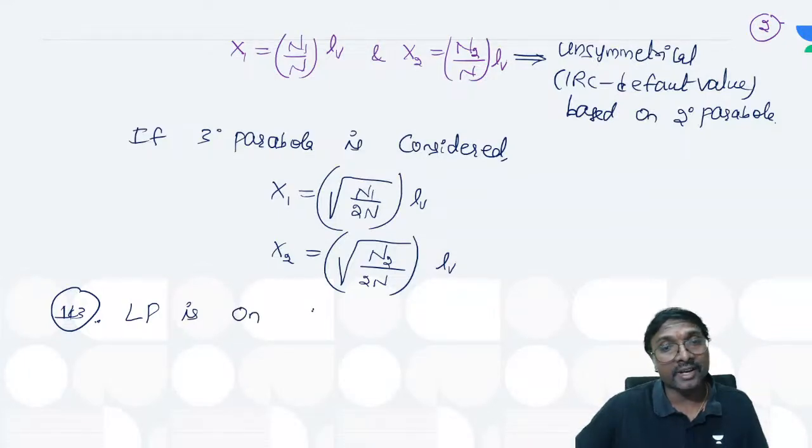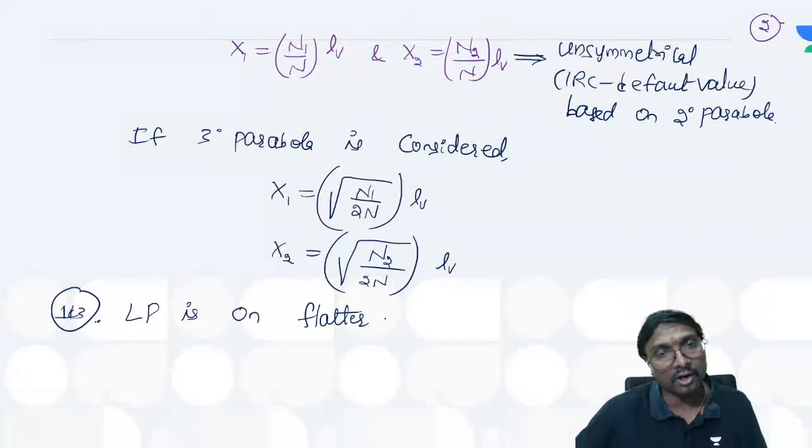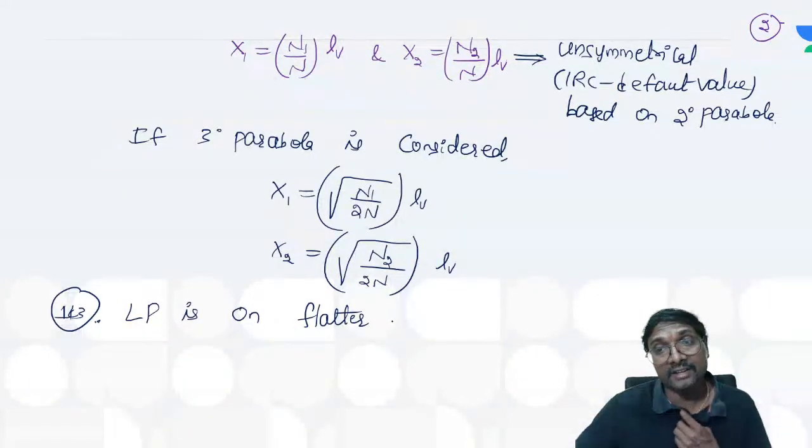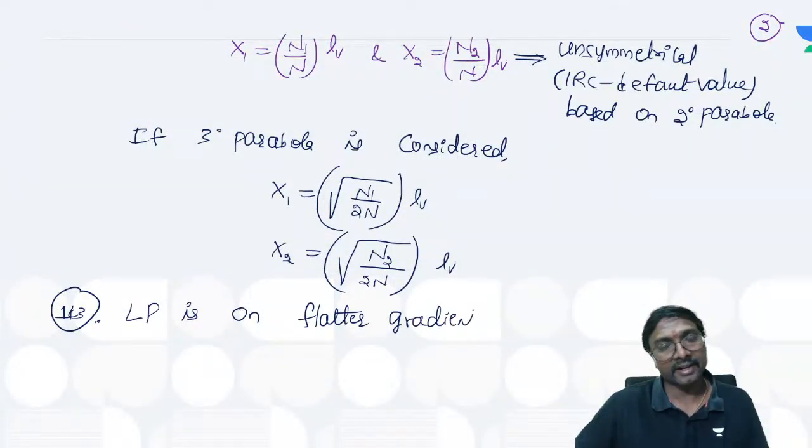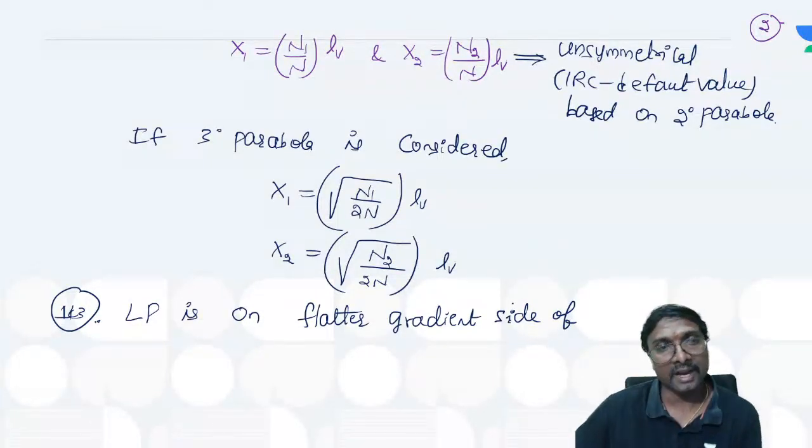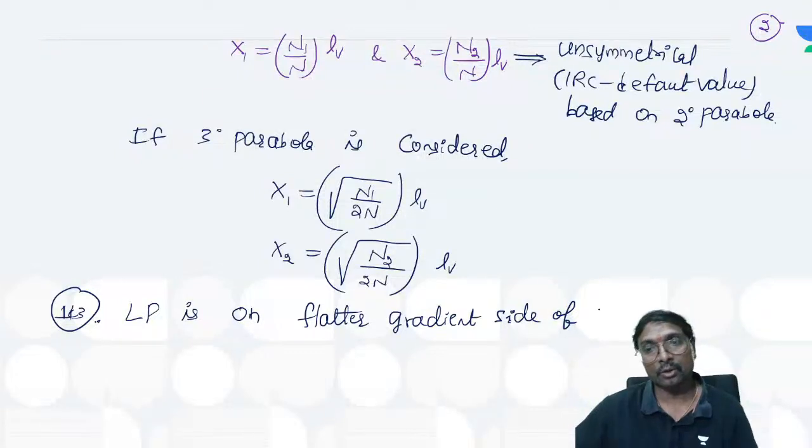Now tell me, the lowest point is on which side? Is it on the flatter gradient side of the PVI, or on the steeper gradient side? The lowest point is on the flatter gradient side of the point of vertical intersection.